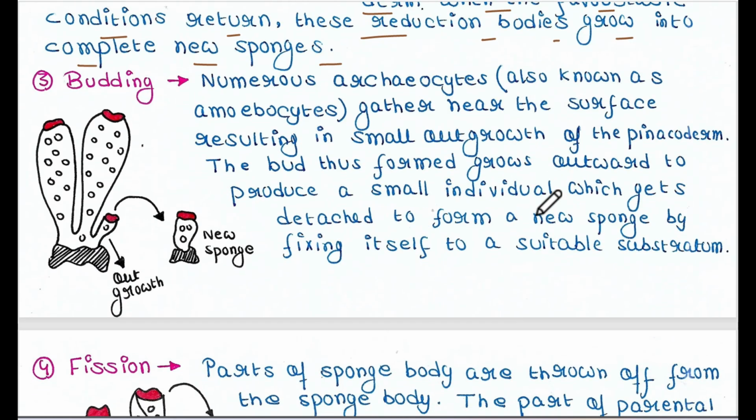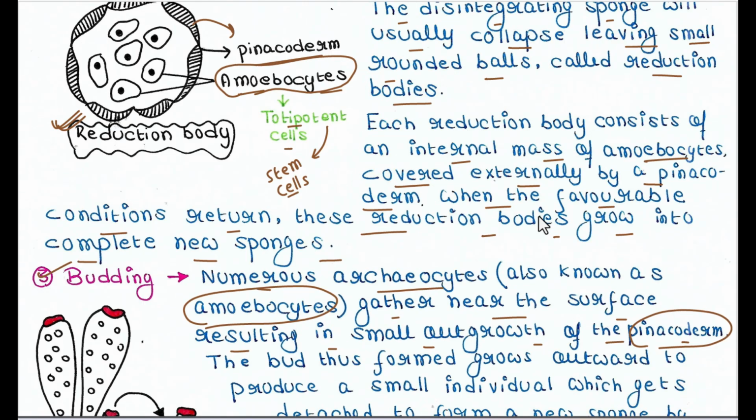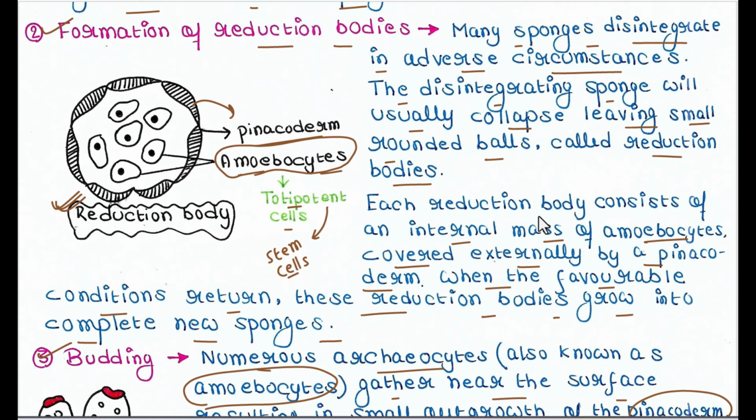Next type is called budding. So numerous archaeocytes gather near the surface, resulting in a small outgrowth of the pinacoderm. Pinacoderm is basically the outer wall of the sponge, and archaeocytes, which are also known as amoebocytes, are nothing but a few totipotent cells.